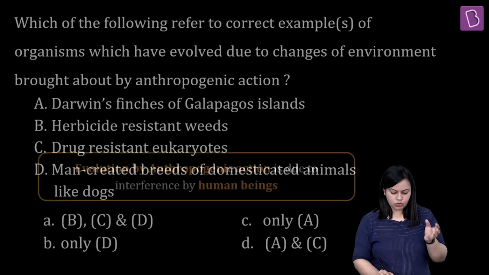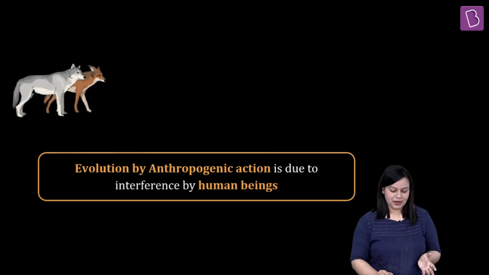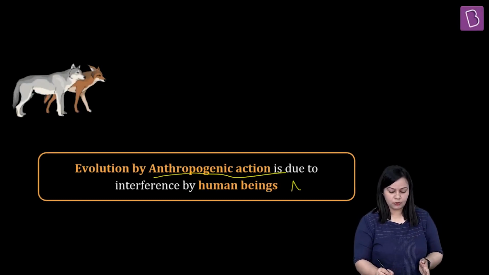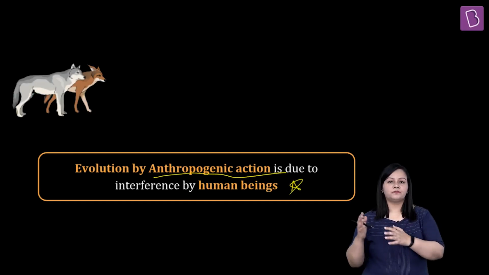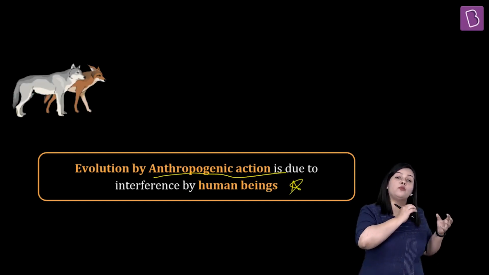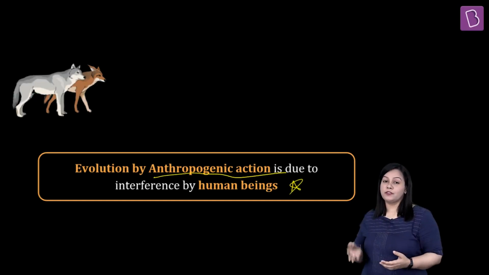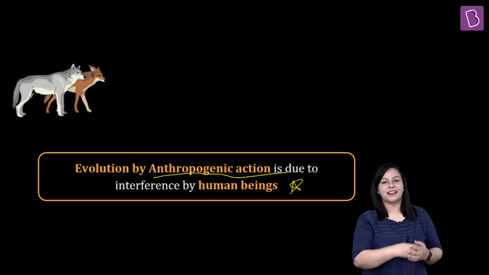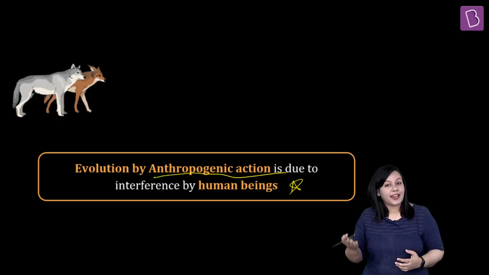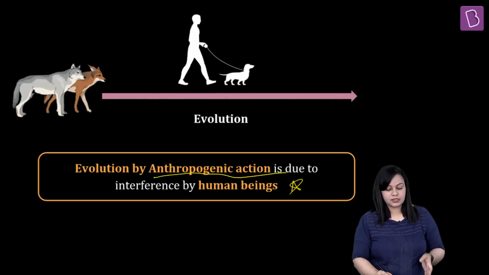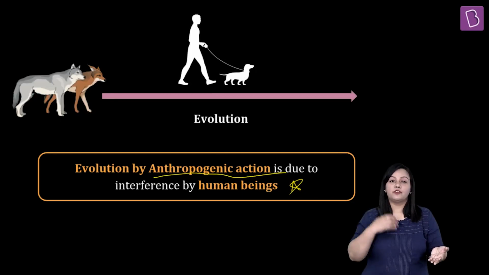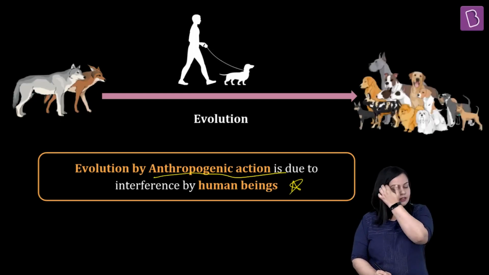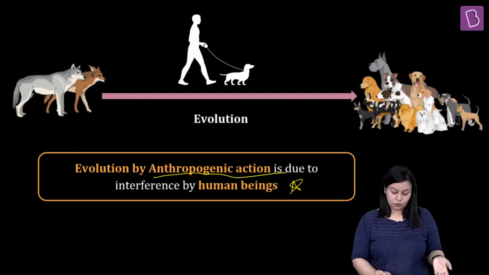Let me very quickly show you the relevant, beautiful images that we've made for these things. Evolution by anthropogenic action is due to the interference of human beings. We have used dogs and produced so many different breeds of it. If you go to someone's house, you would see that this person has this breed of dog, and that person has a different breed of dog. They have different breeds of cats as well. Among pet animals, there are different breeds of cows that we have domesticated, breeds of sheep, etc. This is what has happened due to anthropogenic actions.